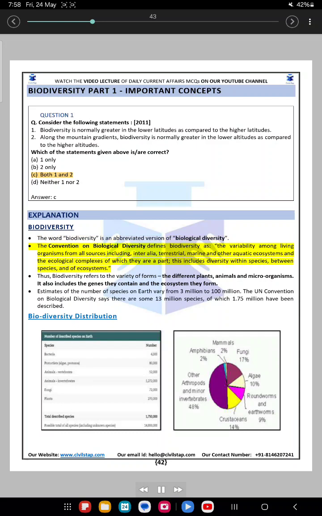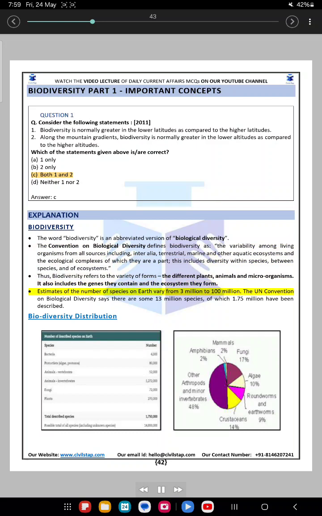Explanation. Biodiversity. The word biodiversity is an abbreviated version of biological diversity. The Convention on Biological Diversity defines biodiversity as the variability among living organisms from all sources including, inter alia, terrestrial, marine and other aquatic ecosystems and the ecological complexes of which they are a part. This includes diversity within species, between species, and of ecosystems. Thus, biodiversity refers to the variety of forms, the different plants, animals and microorganisms. It also includes the genes they contain and the ecosystem they form.